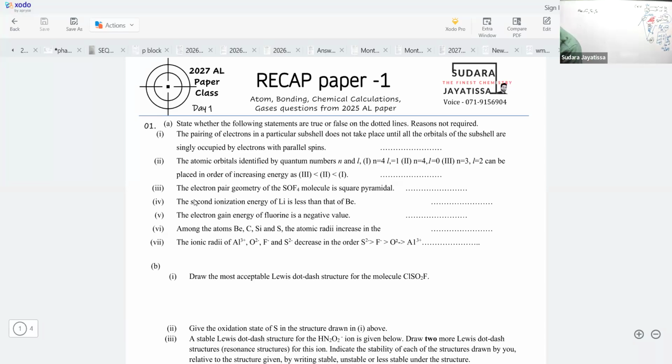Okay, give me a second. Let's see what is given in the paper.